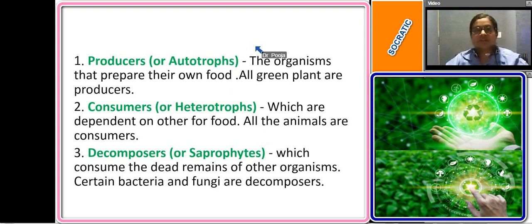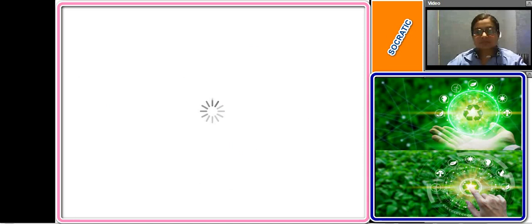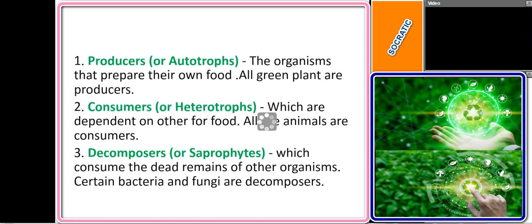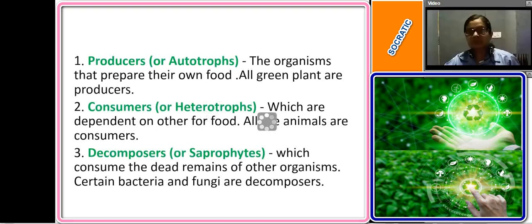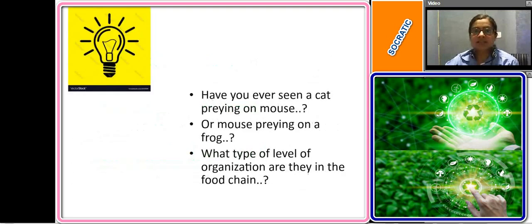So, the organisms that consume the dead remains of other organisms act as decomposers. Producers, consumers and decomposers.